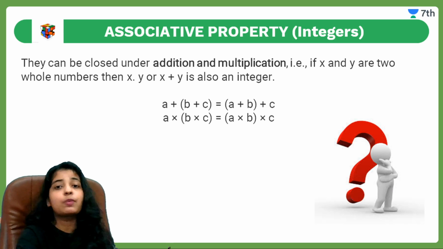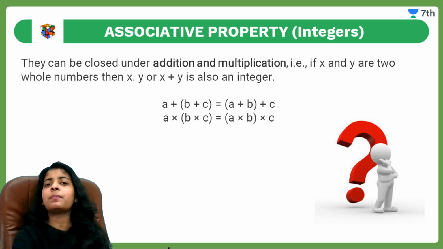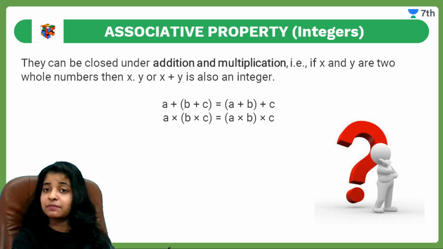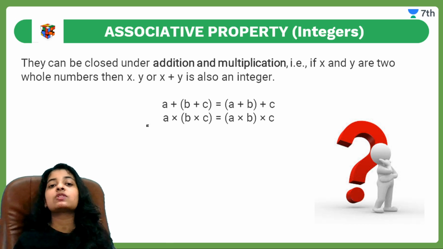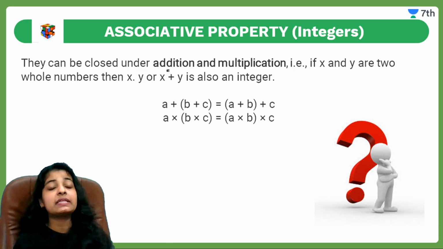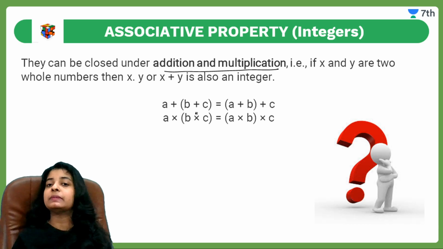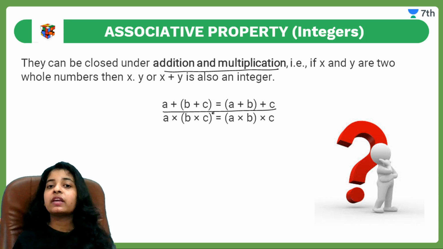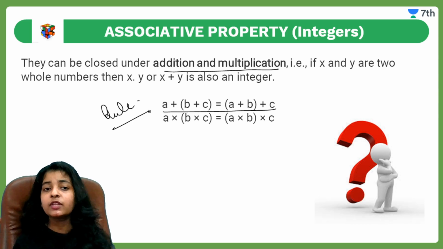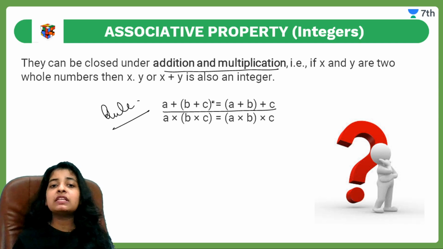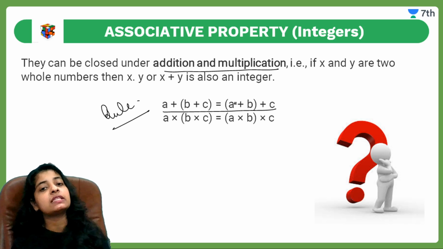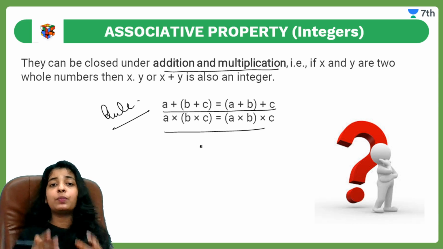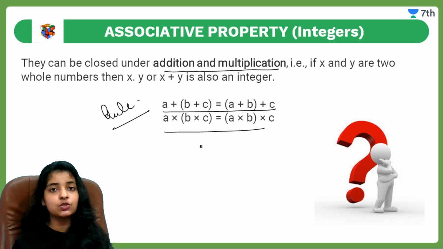Okay, now associative property of integers. अब ये associative property of integers क्या है? Again I have shared the same slide in the previous video. So here the associative property tells us that integers are closed under addition and multiplication. This is the basic rule which tells us if we are adding, a plus b plus c, it will be equal to a plus b plus c. And same if we are multiplying, a into b into c, it will always be equal to a into b into c. Okay? So this is associative property.